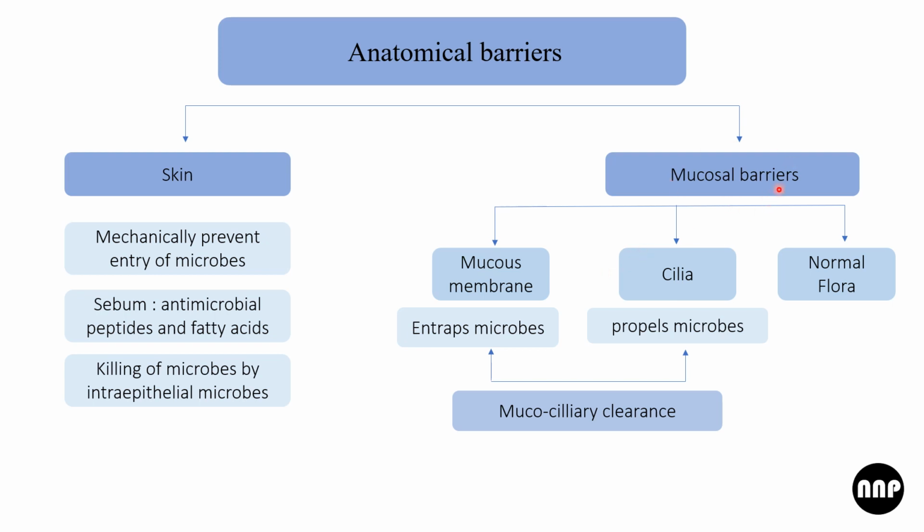Coming to the mucosal barriers. The mucous membrane entraps the microbes because the mucus is sticky, so the microbes get trapped there, and the cilia help to propel the microbes out. Also there are normal flora there, which help to decrease the rate of growth of the pathogen. So together the mucous membrane and the cilia help in mucociliary clearance. So it will get cleared also.